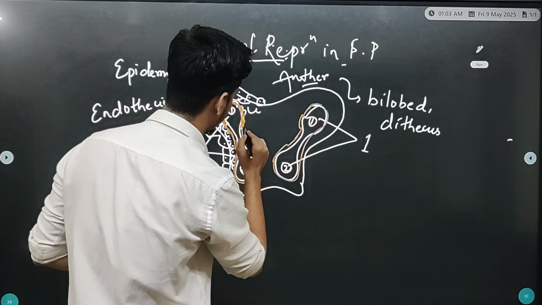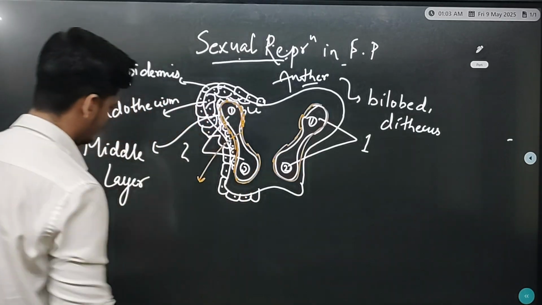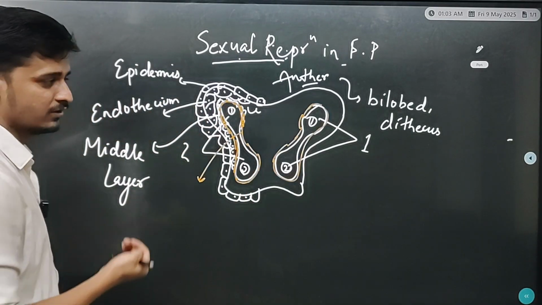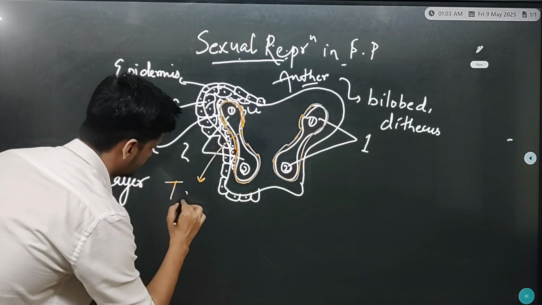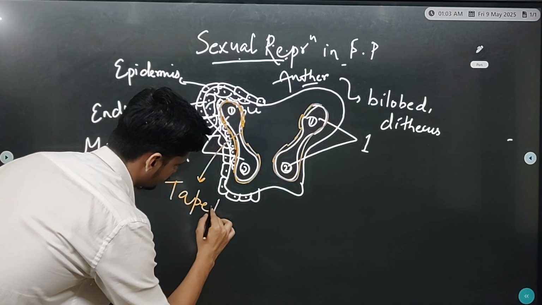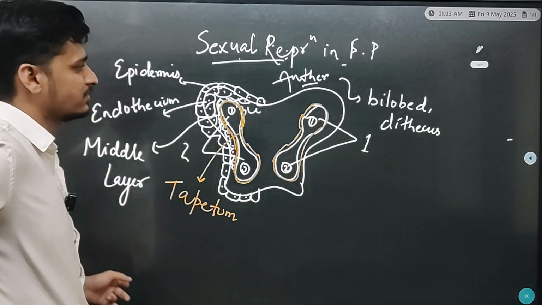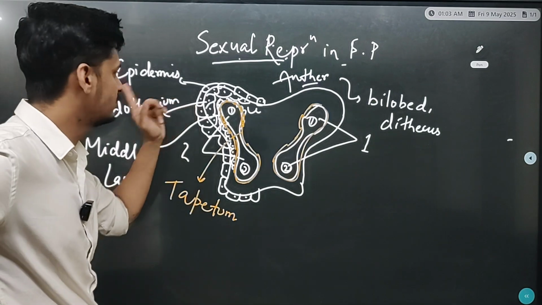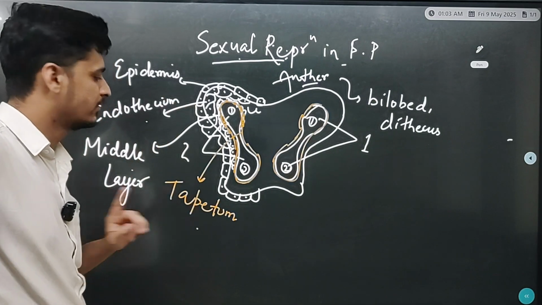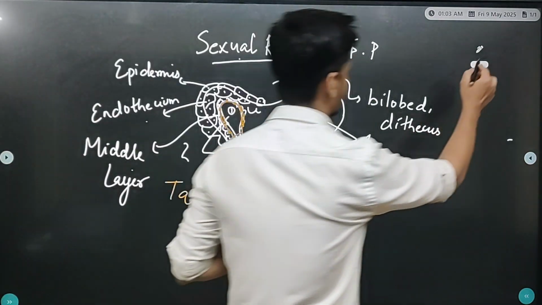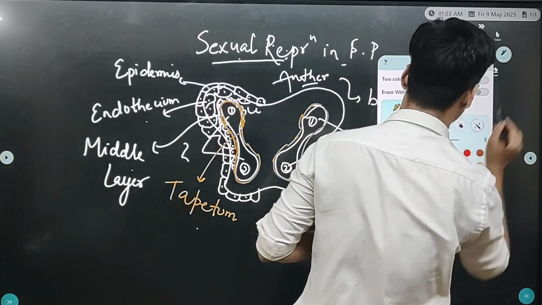That innermost structure is known as tapetum. Okay, so these four structures are present in anther: outer epidermis, then endothelium, then middle layer, then tapetum. So we'll see what the function of these four layers are.